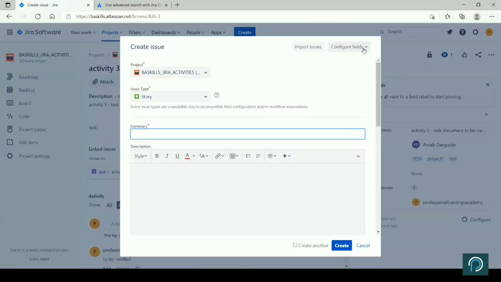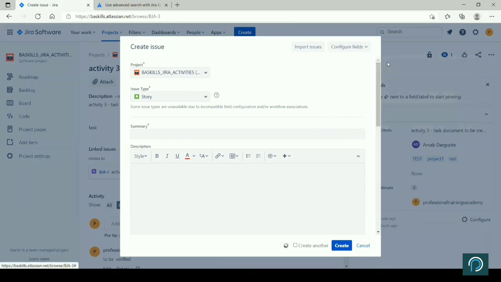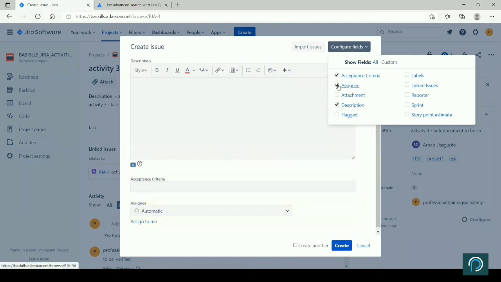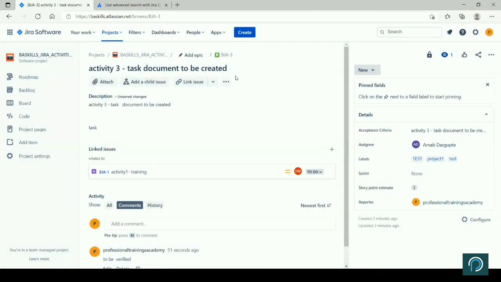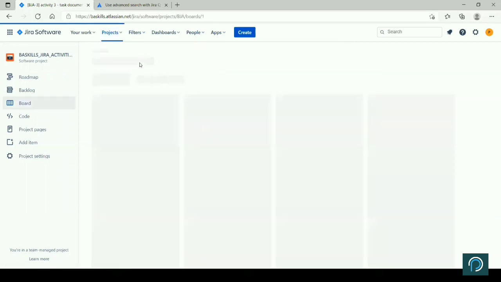The another thing is you can configure the fields. So all these fields are already added, right? If you want, yeah, I think if you want to remove, add, all these, you can do it, right? All these you can do on this particular item. Configure field, import issue I have already mentioned, cancel, nothing will be saved. So this is what the function is. This starts from creating all the items of the project. And then when we go to the project, so let's go to the project.